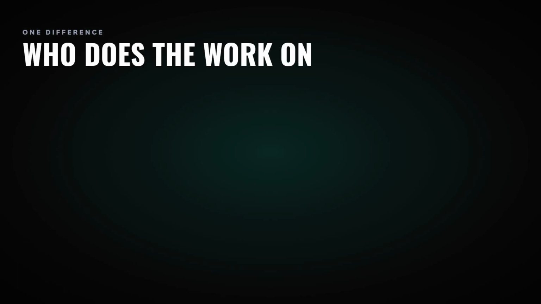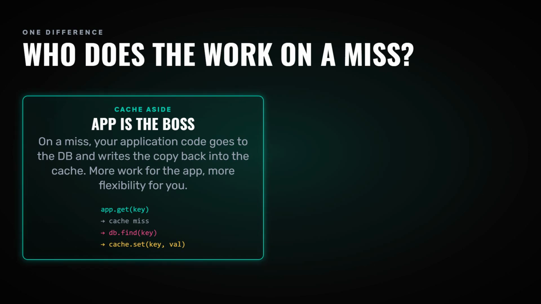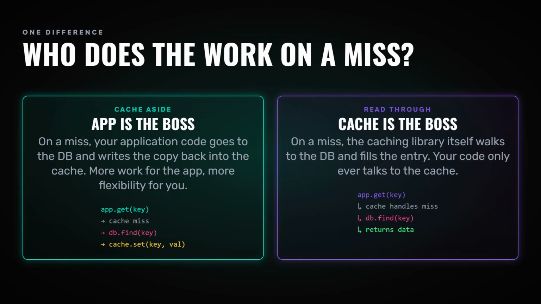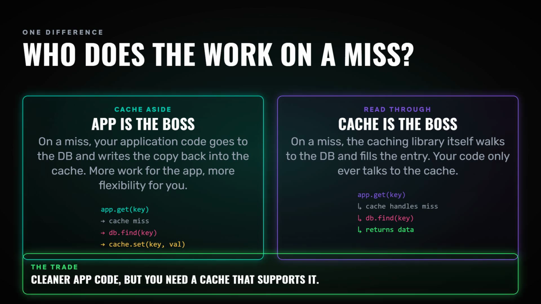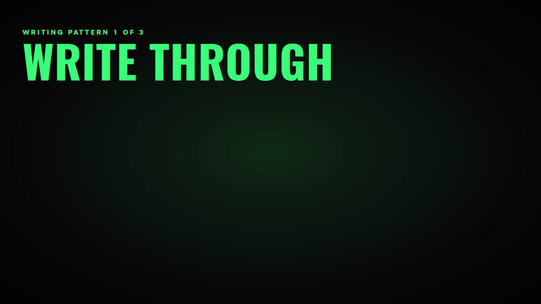Second writing pattern is write back or write behind. Write back is the speed demon. Here, you write to the cache first and tell the user done immediately, then flush to the database later in batches. Your assistant takes your new document, scribbles it into the notebook and instantly says, got it. You walk away happy. The cabinet hasn't been touched yet. Later, maybe every few seconds or once 100 changes pile up, the assistant gathers all those notebook scribbles and files them into the cabinet in one efficient trip.